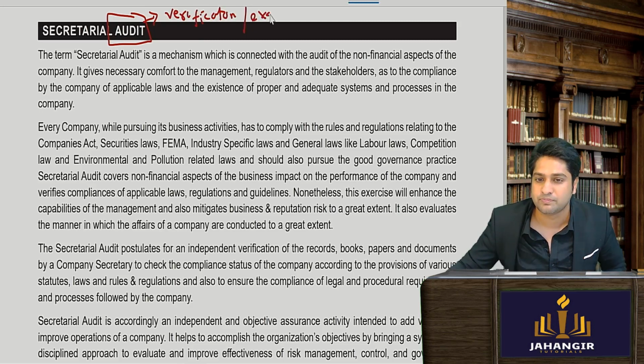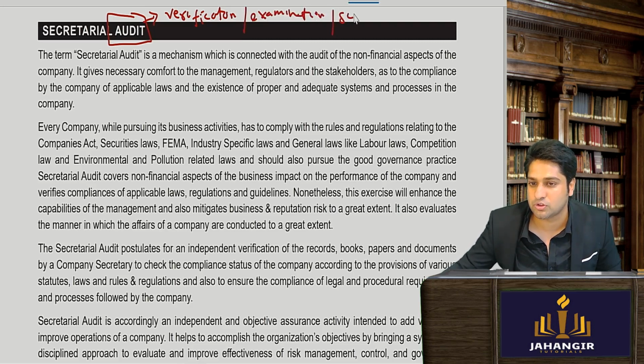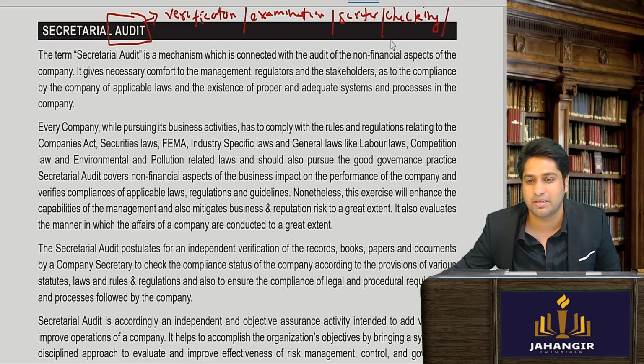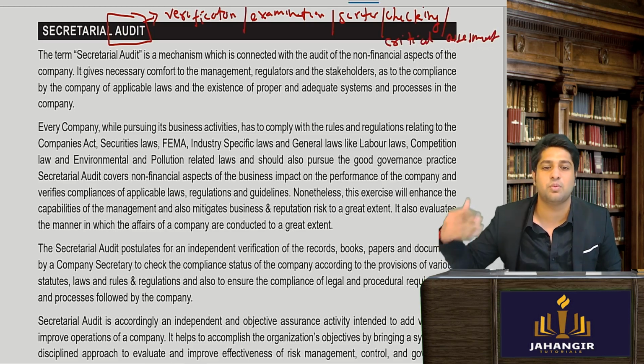Verification, scrutinization, examination, checking. Any other word, and then I'll move ahead. If anyone can add to the vocabulary. Can I say critical assessment? Okay, so these are just different words for saying audit.